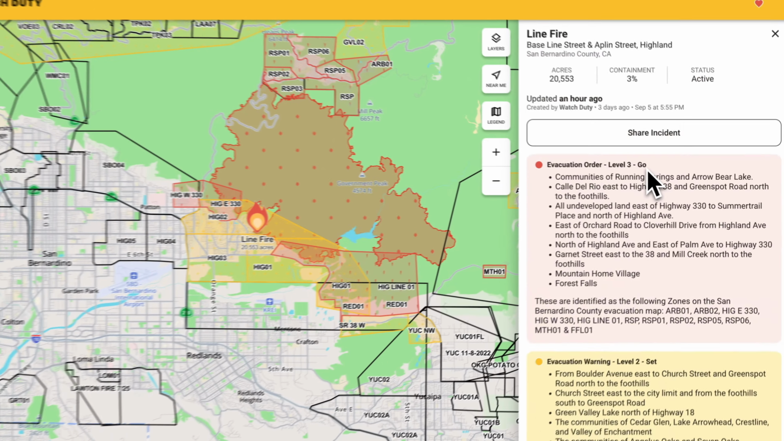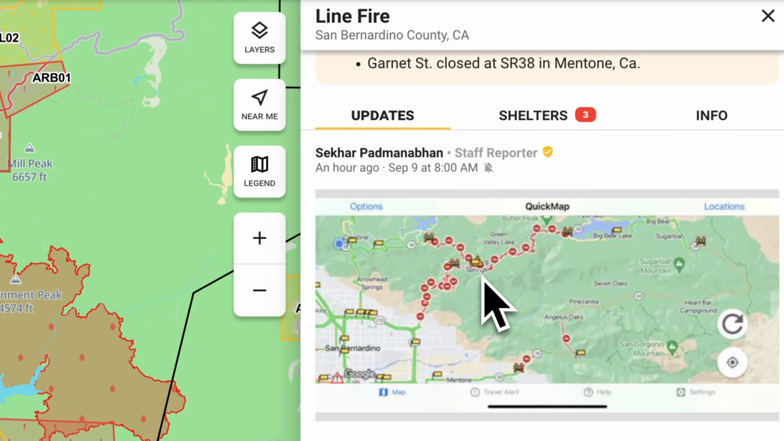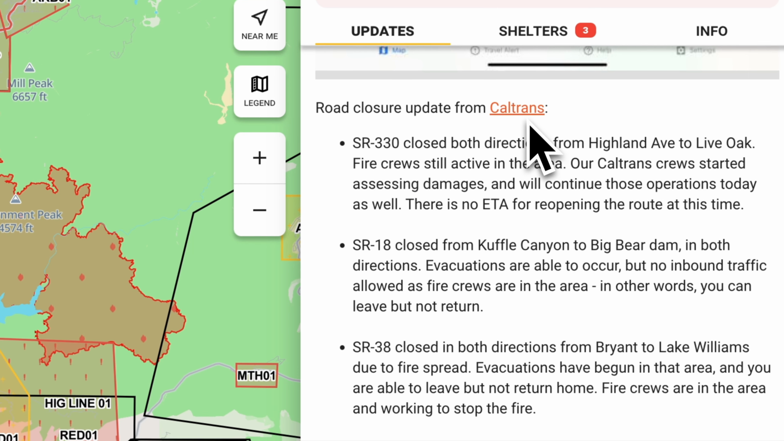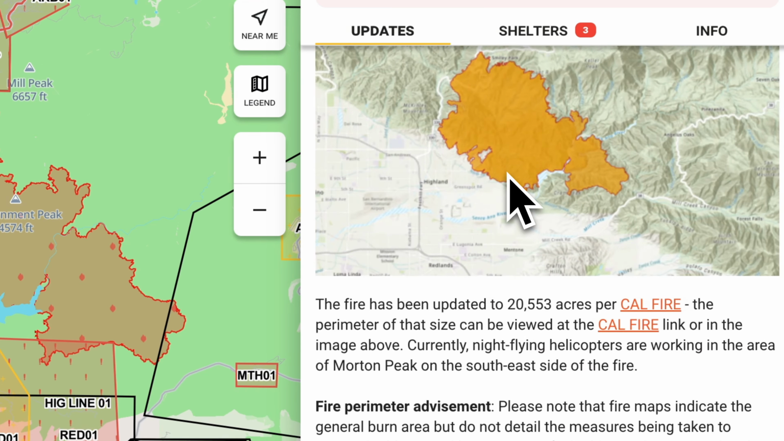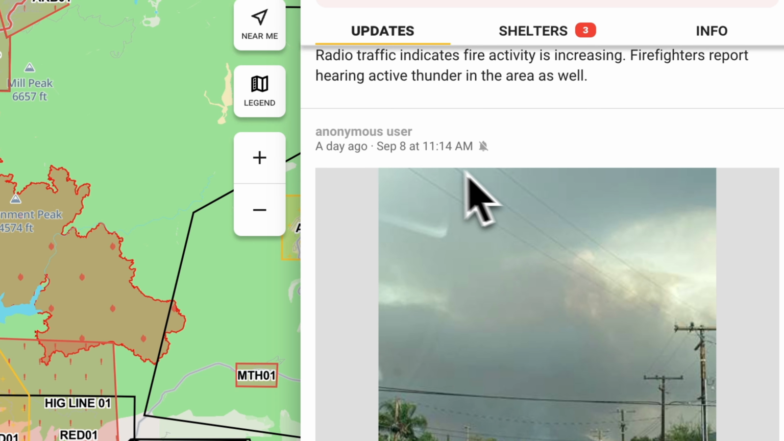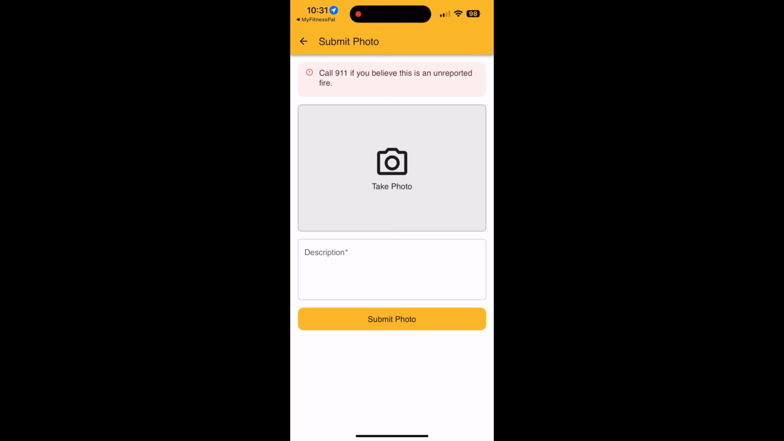Now, underneath the fire here, we'll go back over here. You could see there is a timeline of updates, just like you would see on social media. This is curated by a staff reporter. Here they have information from Caltrans, which is the road, the highway department here in California. And if you go through, there are all different updates here. Here is a user submitted photo. You can go into the app and take a photo and report on the fire as well.